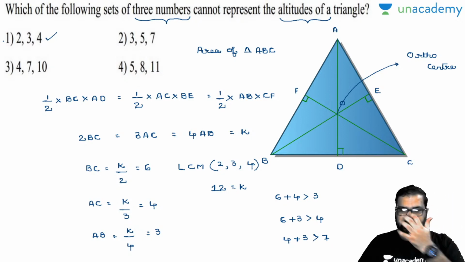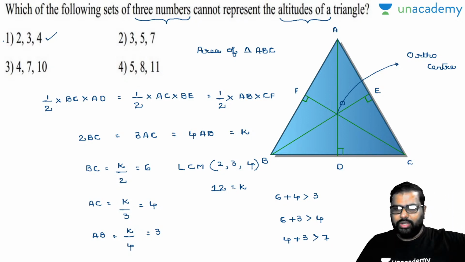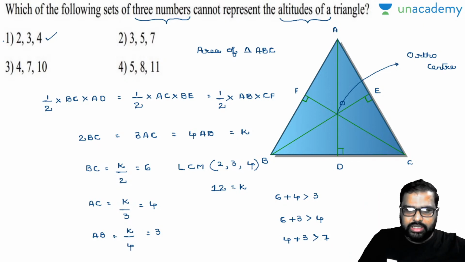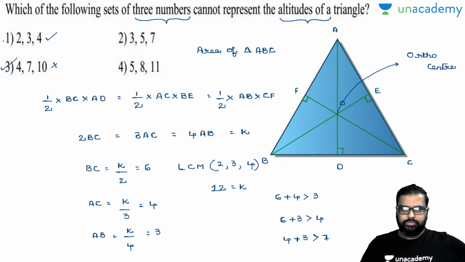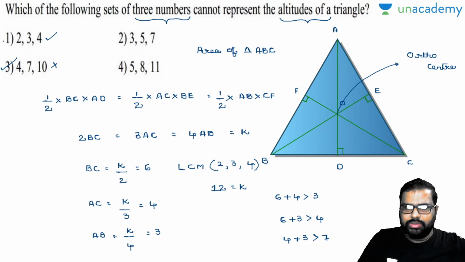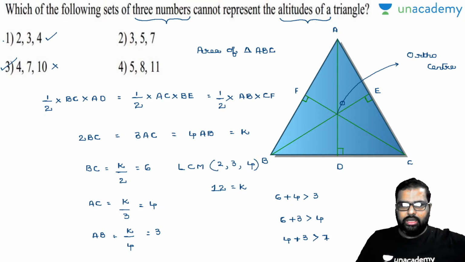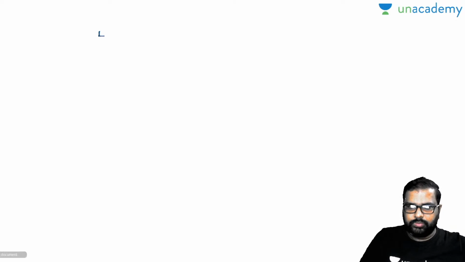So you have to check each and every option, then automatically you'll get the answer. So I'll go with the direct option, then you can check there. Your third option will be cannot be altitudes. Now, how it cannot be altitudes, I'll show you, right? Now, everybody knows, in the next slide, let me find out. So the same process here, right? Find out the LCM of 4, 7, 10. LCM of 4, 7, 10, and then that will be your K value.